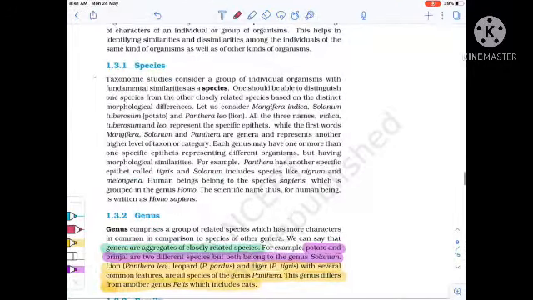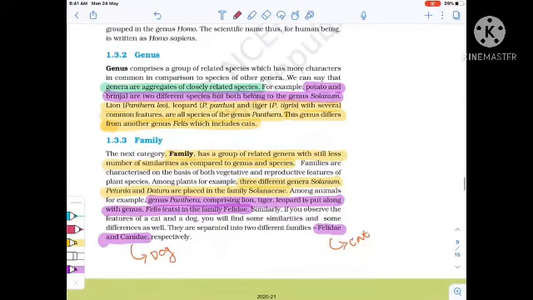Now remember the definition of species, right? In case of genus, genera are aggregates of closely related species. That means in a genus closely related species are included. Potato and brinjal are two different species, but both belong to the genus Solanum. Remember, this is the example given in NCERT. They are included in the same genus, that is Solanum.